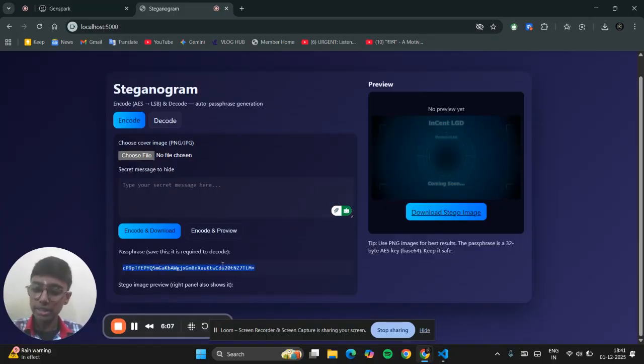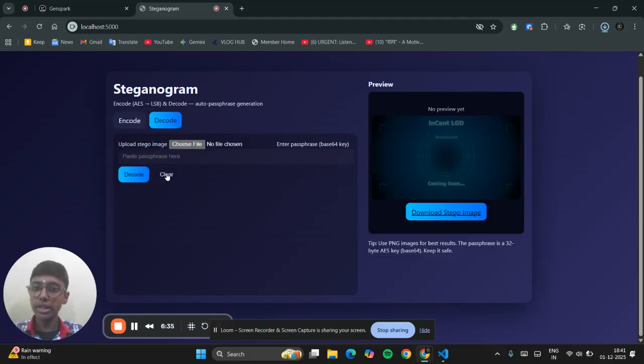This passphrase is 16 characters long. To hack this, we have to try millions of combinations. Even for hacking this passphrase, it takes them millions of years, and only after that will they be able to crack the image. And even if they crack the image, it takes them billions of years to crack open the message hidden in it. Now let's download it and try decoding it.